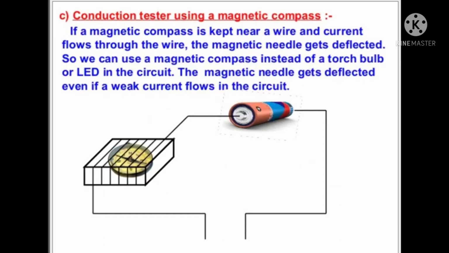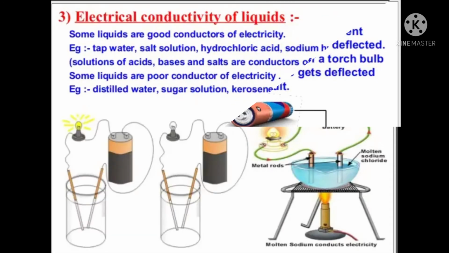Conduction tester using a magnetic compass. If a magnetic compass is kept near a wire and current flows through the wire, the magnetic needle gets deflected. So, we can use a magnetic compass instead of a torch bulb or LED in the circuit. The magnetic needle gets deflected even if a weak current flows in the circuit.